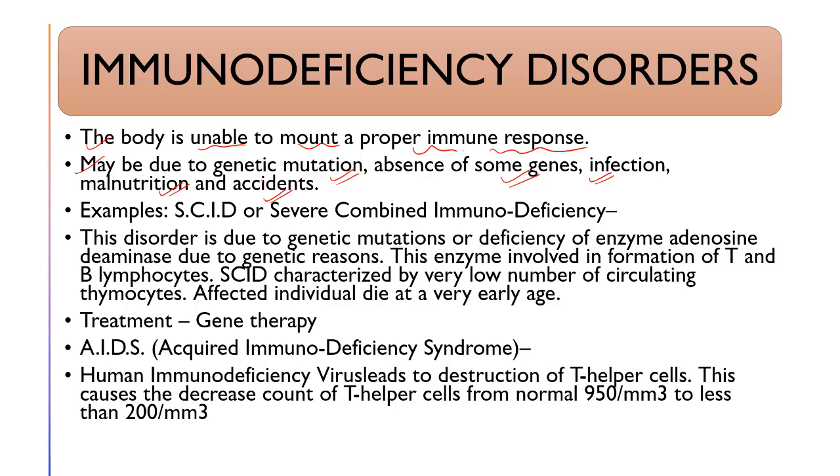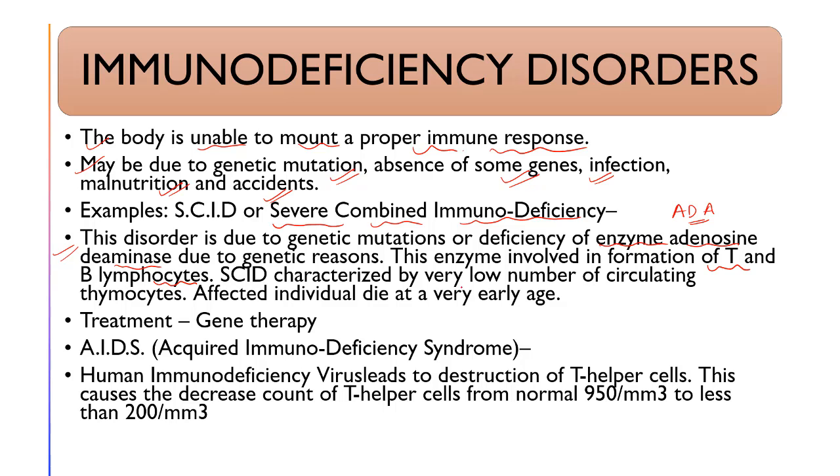Understood? Now coming to the next, examples are SCID, which is severe combined immunodeficiency syndrome. This disorder is due to genetic mutations or deficiency of the enzyme adenosine deaminase (ADA). If it becomes deficient, it leads to severe combined immunodeficiency. Because of some genetic mutations, the levels of ADA decrease. This enzyme is basically involved in the formation of T and B lymphocytes.